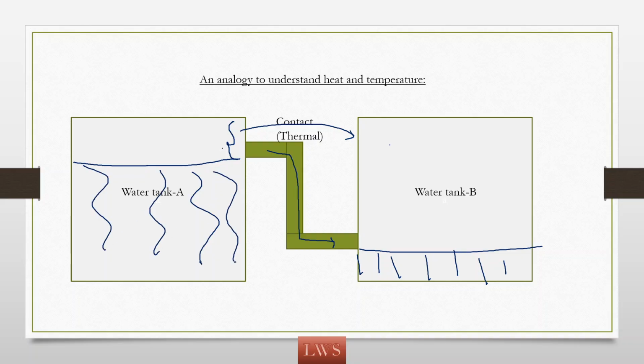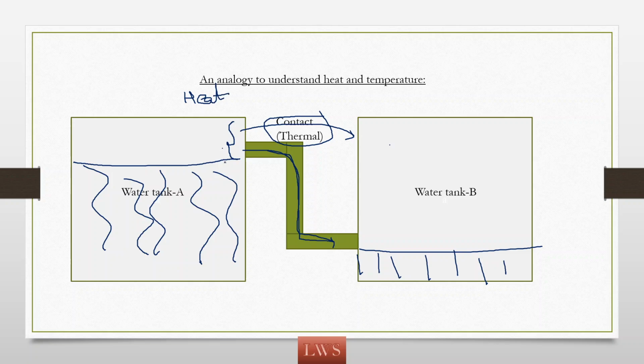So here, which quantity is actually flowing? Water is flowing from tank A to tank B. To transfer water from A to B, we have connected one pipe here. So this pipe is like thermal contact for heat flow. Just like that, between those two bodies, heat energy is flowing.